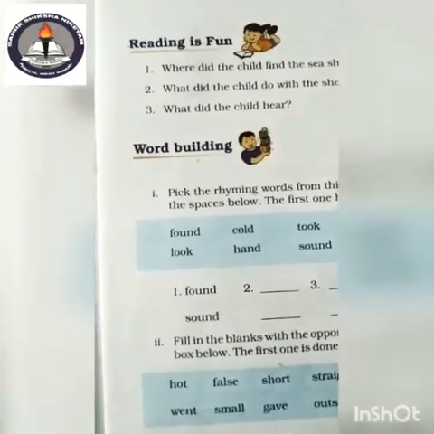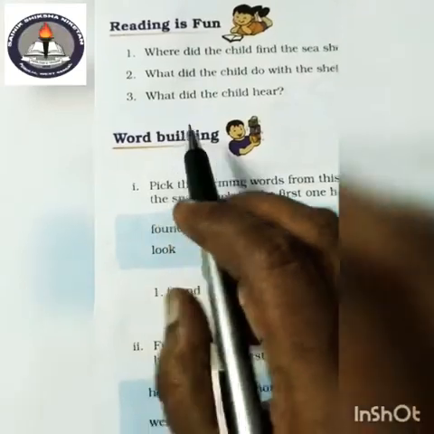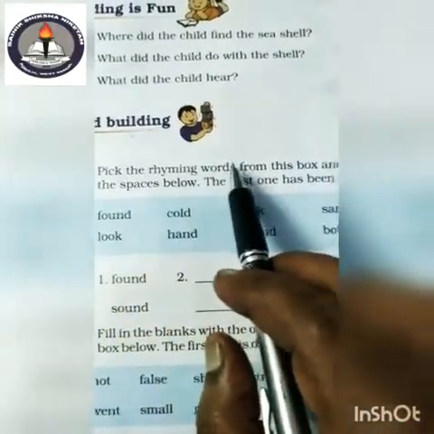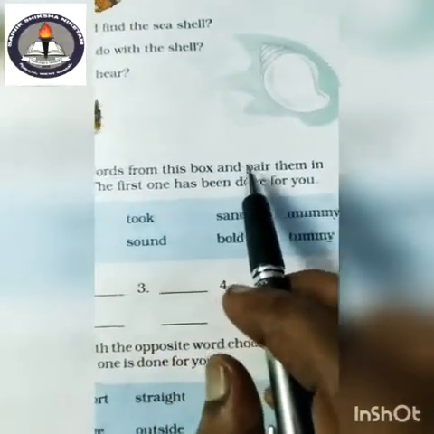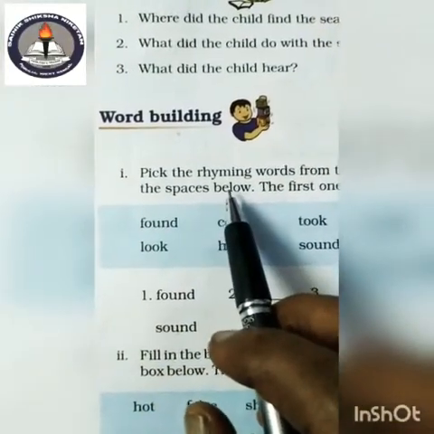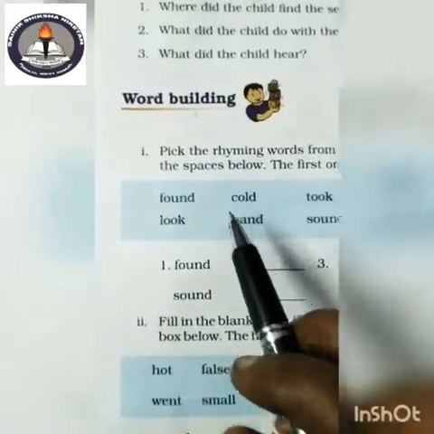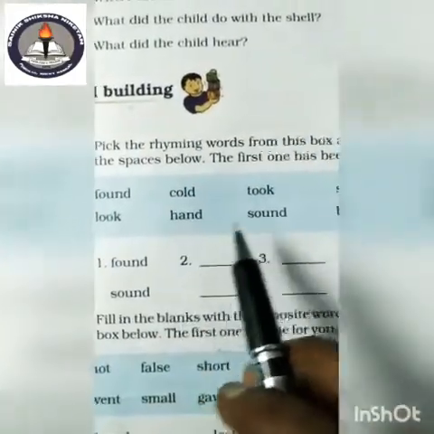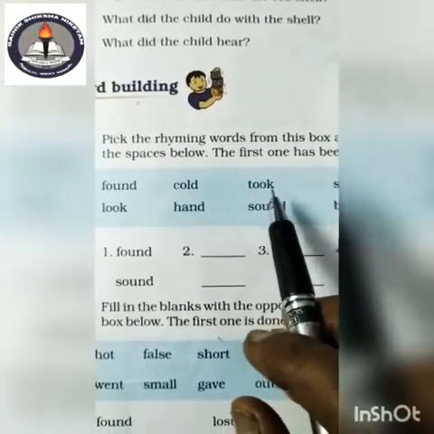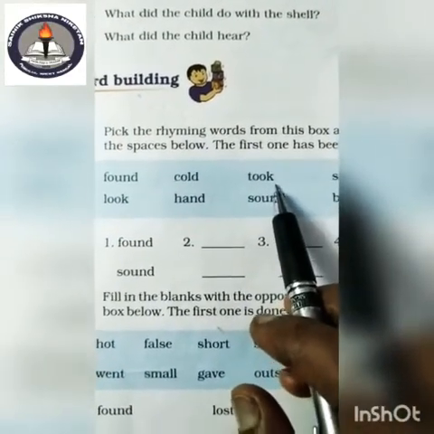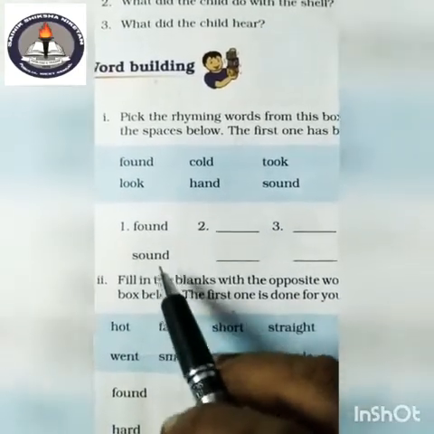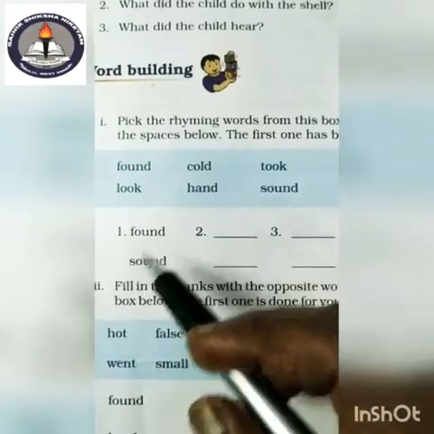Now, word building. Number 1. Pick the rhyming words from this box and pair them in the spaces below. So, some words are given here. You have to choose the right word and fill these blanks. One has been done for you. Rhyming word of found is sound.